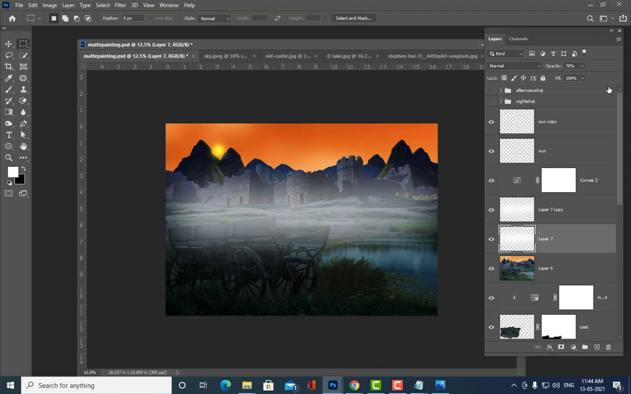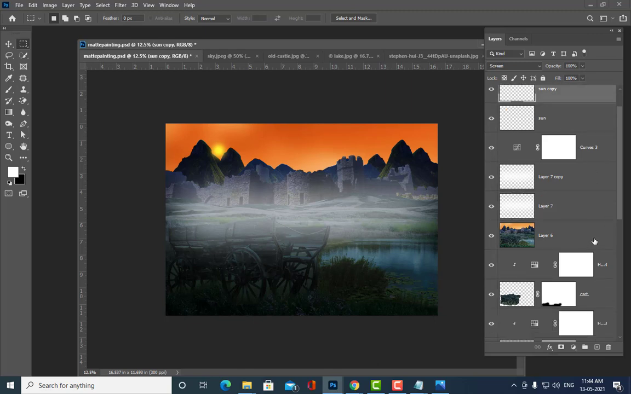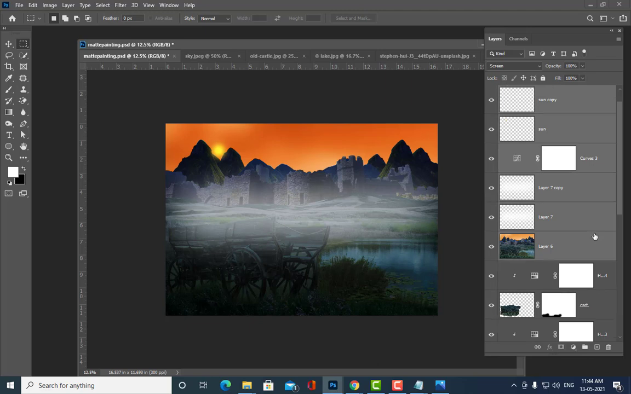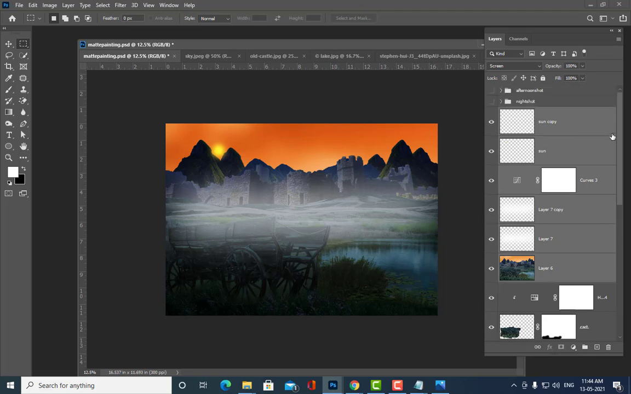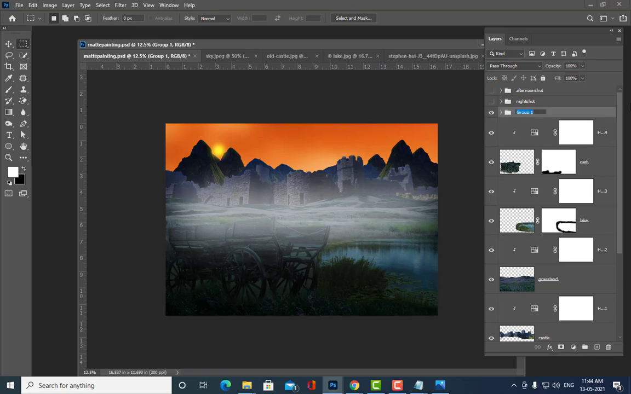Once we have come till here, we can group all these layers, from here to here. And we can name it early morning shot. So we have now created 3 time zones. Let us save the 3 time zone files now. Okay? So what will you do now?